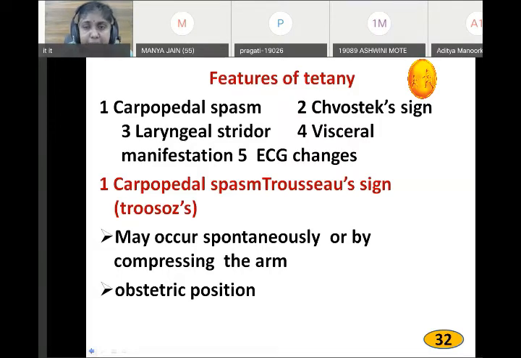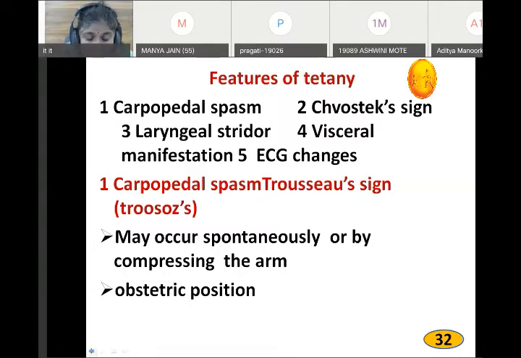Due to hypocalcemia, when you slightly tap over the mandible where the facial nerve is, twitching starts on that same side, ipsilateral side. That is called Chvostek's sign. Then the next sign is that